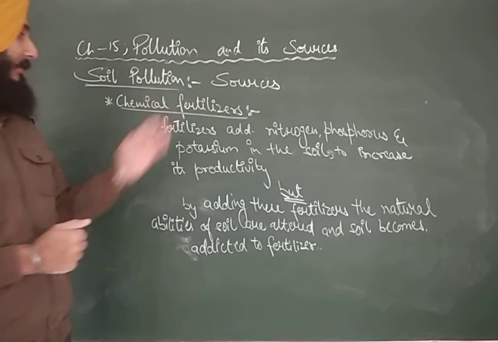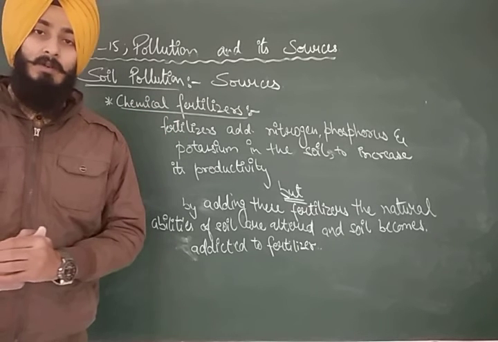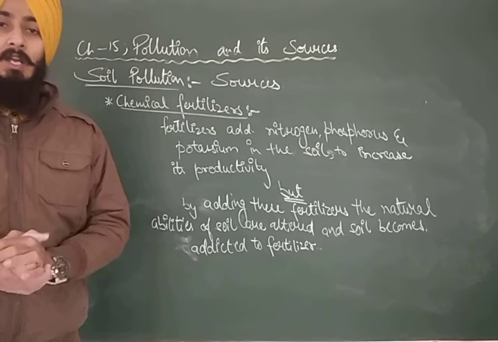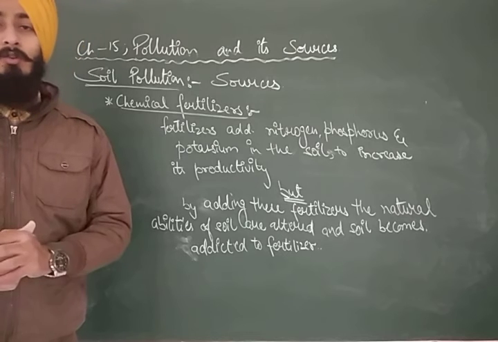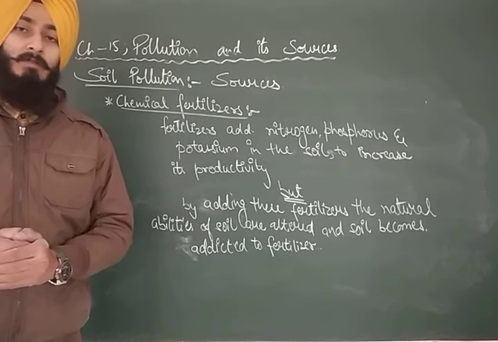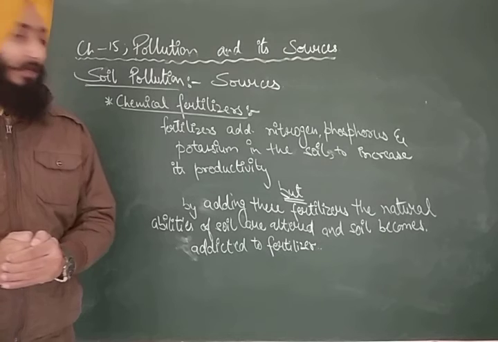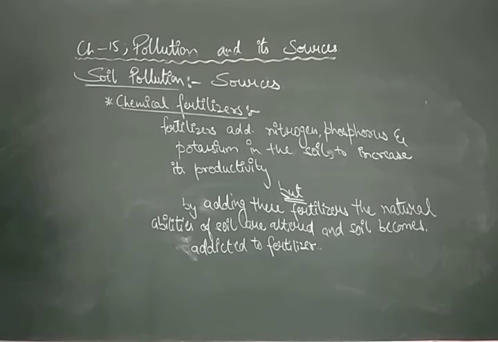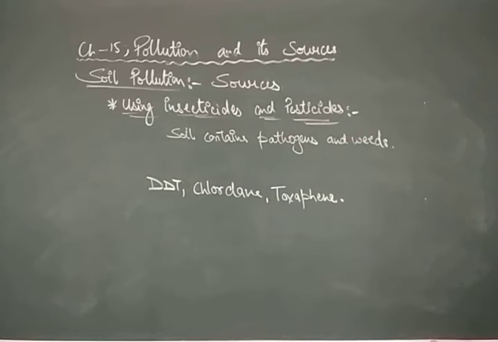So because of the chemical fertilizers that we use on the soil in order to grow more, we are declining its natural fertility, which is creating soil pollution. Another source of soil pollution is using pesticides and insecticides.